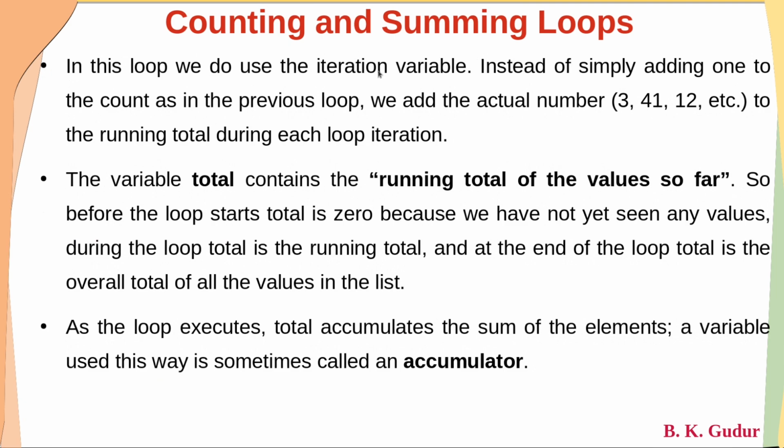In this particular loop, we do use an iteration variable. Instead of simply adding 1 to the count, instead of just counting, we add the actual number to the running total during loop iteration. The variable total contains the running total of values so far. So before the loop starts, the total will be 0. The total 0 means we have not seen any values. That's the meaning. And during the execution of the loop, total is the running total, meaning all the elements we have seen so far, if we sum them, that will be the total so far. And at the end of the loop, total is the overall total of all the values in the list.